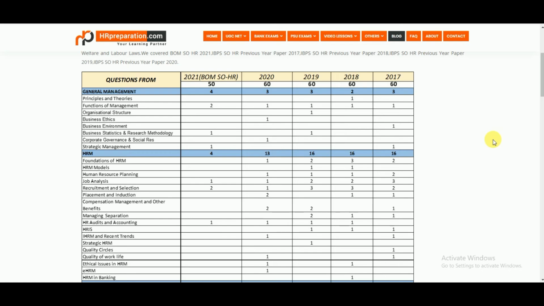This previous paper analysis will help you crack your exam, because this gives the basic idea of the exam and the question pattern. If you understand which topics have more questions, then you can focus on them more, spend more time, and understand them better. Then only will you be able to answer the questions in the real exam.